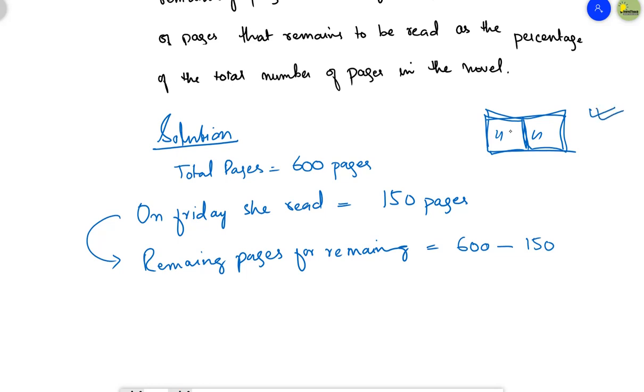So since these pages are already read, you have to subtract these pages from 600. So you will get the remaining pages for reading. How many pages are left for reading after Friday? So it is 450. These pages are left for reading after Friday.